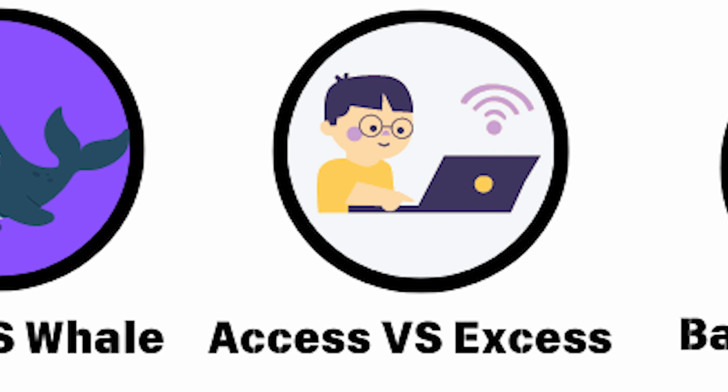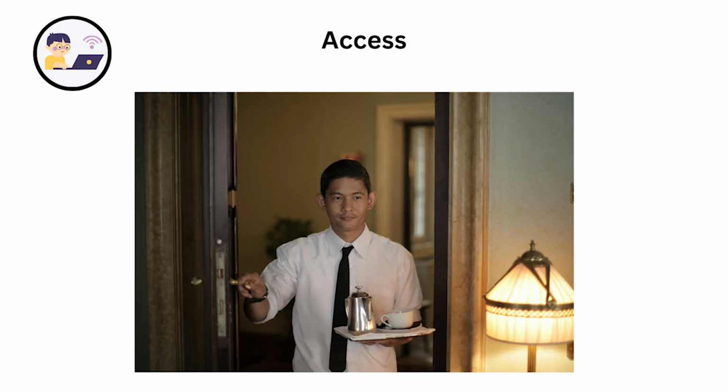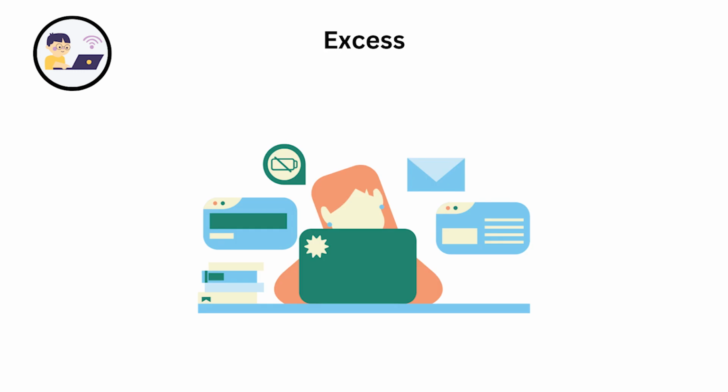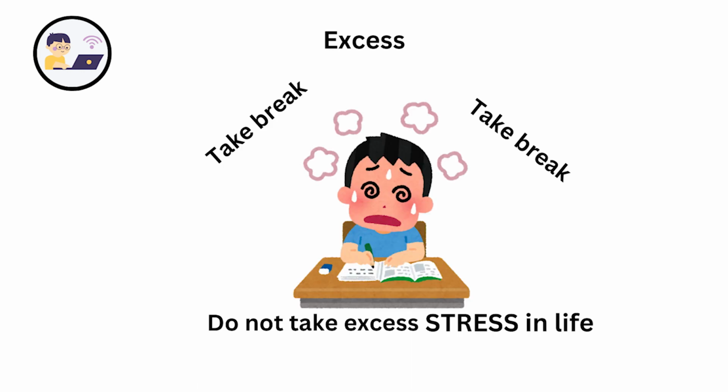Access versus excess. Access means the means to reach or enter something. The elevator gave access to the top floor, means the elevator provided a way to reach the top level. Excess means too much of something. Do not take an excess of stress in life, means avoid having too much stress.